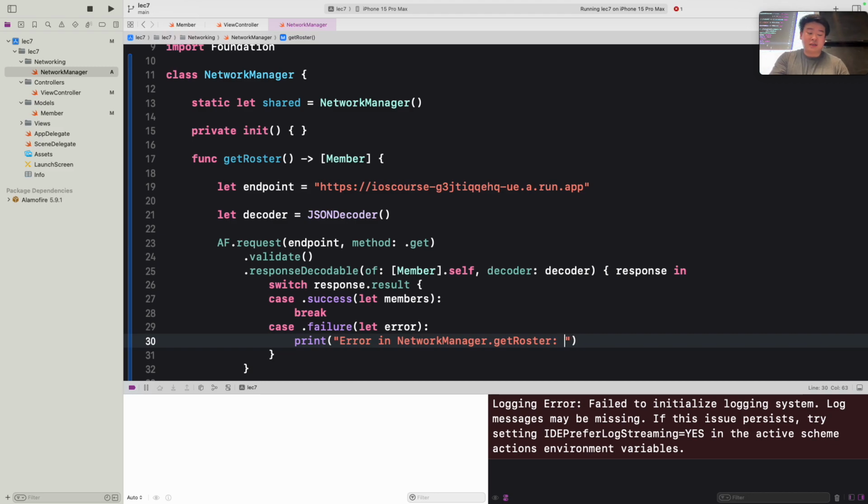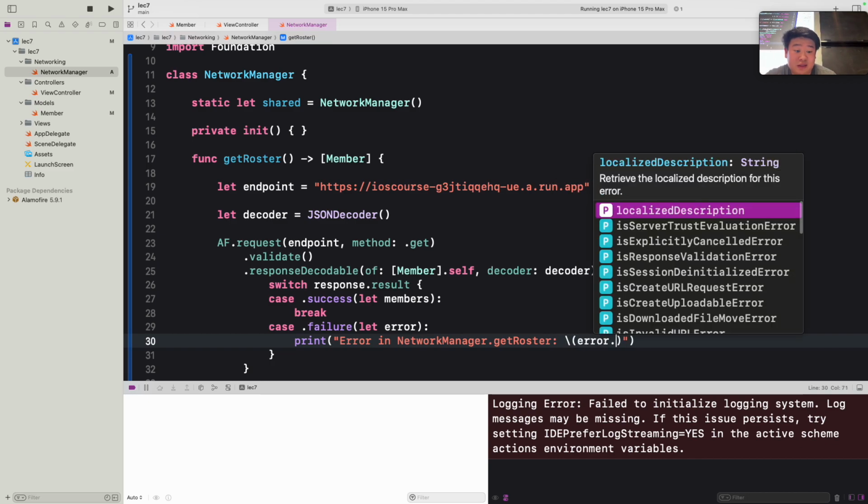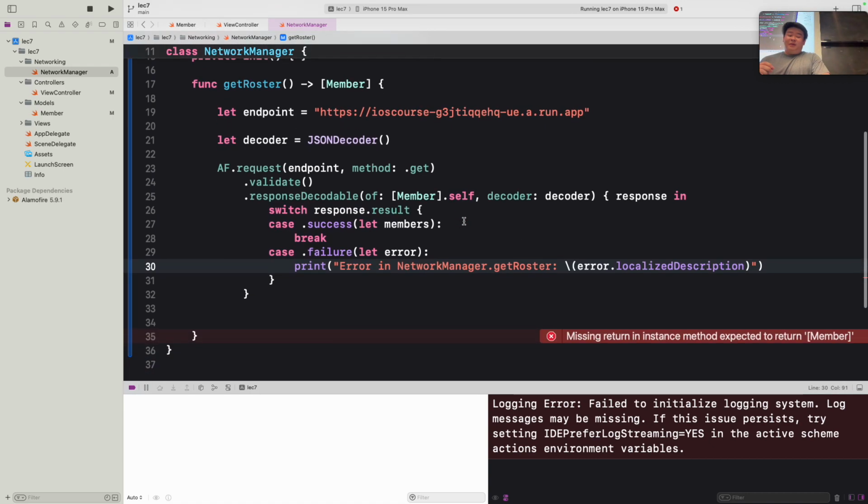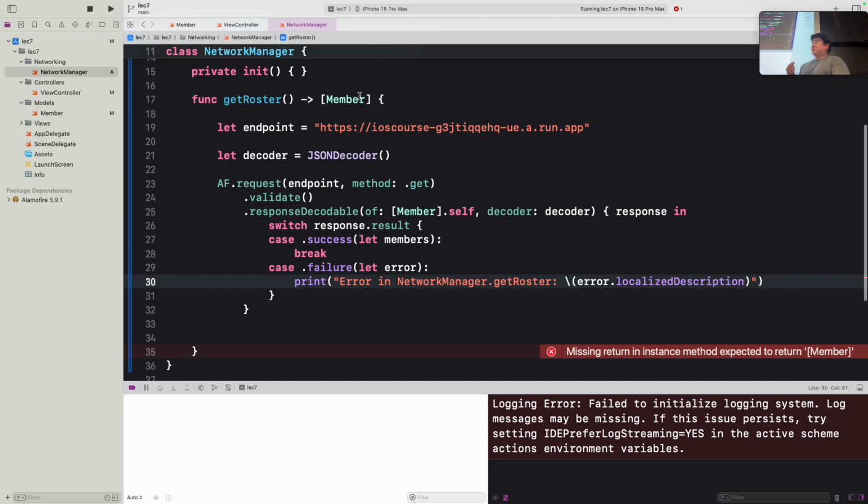And the error object we defined here actually has its own properties. So we can print out the error itself, and there's something called a localized description. And that gives us more information about the specific error that occurred in the case that we have that issue. Okay, so now keep in mind that our getRoster function wants to return a list of members,